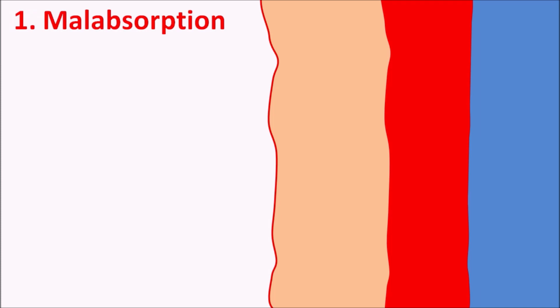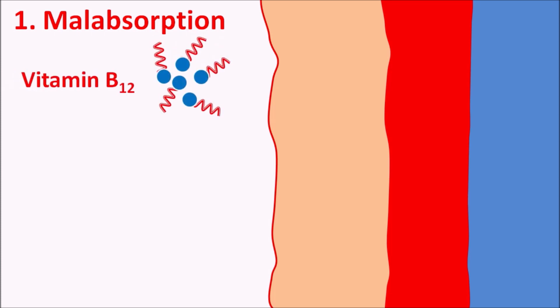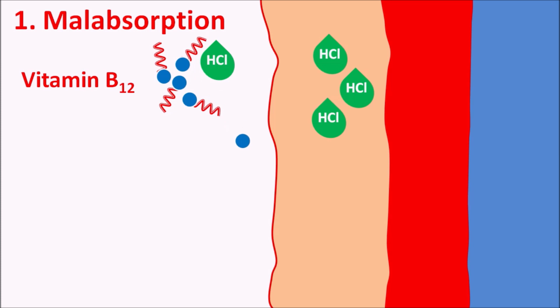The first one is a set of side effects related with the malabsorption produced by PPIs. One of the important vitamins that is affected is vitamin B12. This vitamin B12 requires gastric acid. In the acidic environment, vitamin B12 is digested, where the protein part is separated and the cobalamin is released.